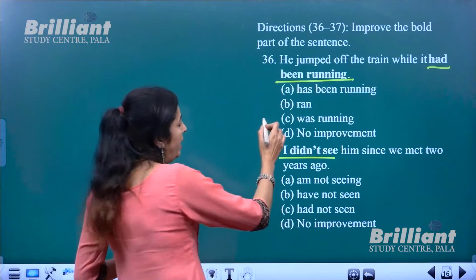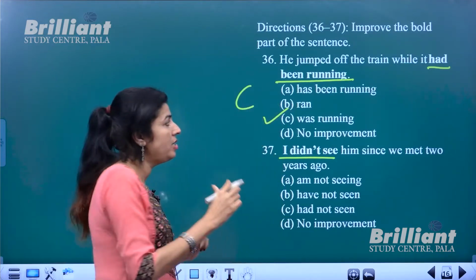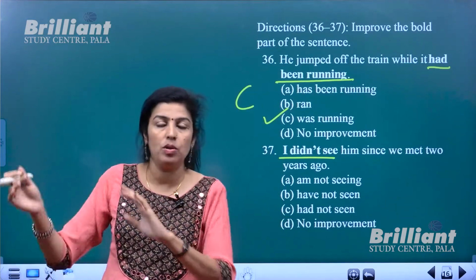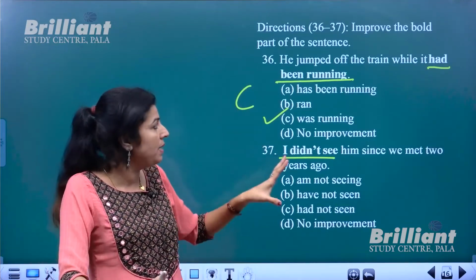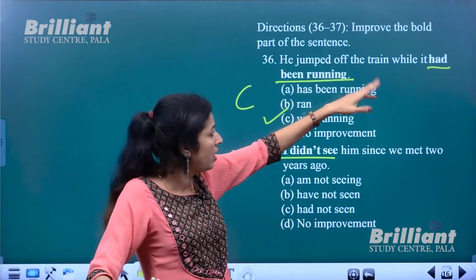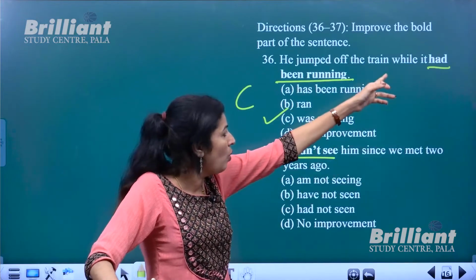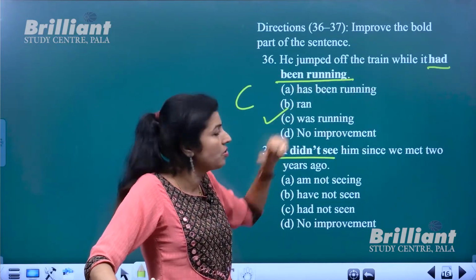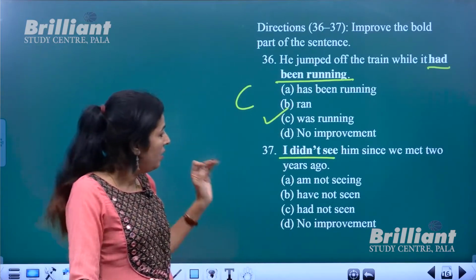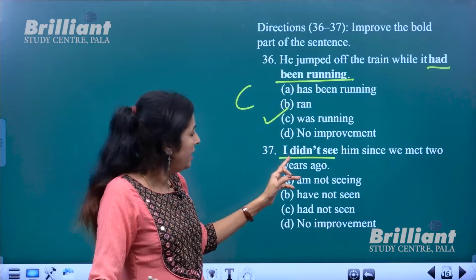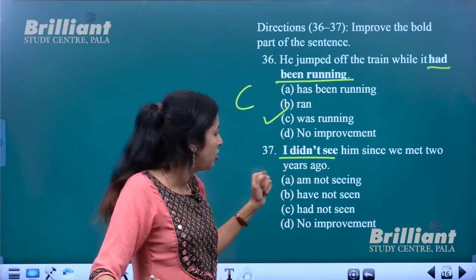So while it was running, so that means he jumped out of the train when the train was moving or when the train was running. That is the meaning of the statement. So it should be as simple as that. He jumped off or he jumped out of the train while it was running, not it had been running. Okay. Now next is, I didn't see him since we met 2 years ago.